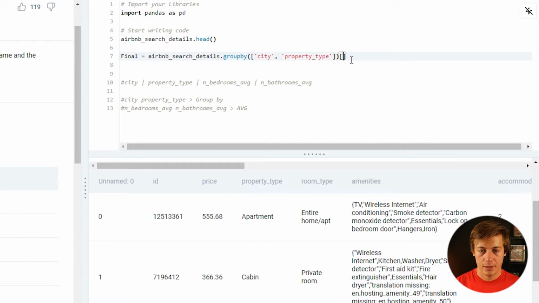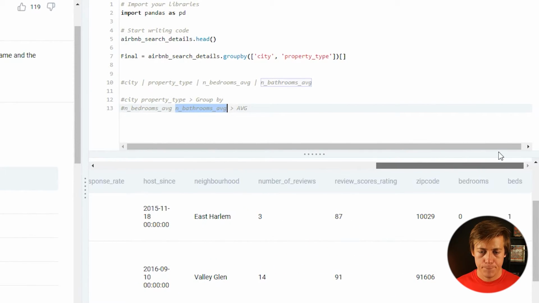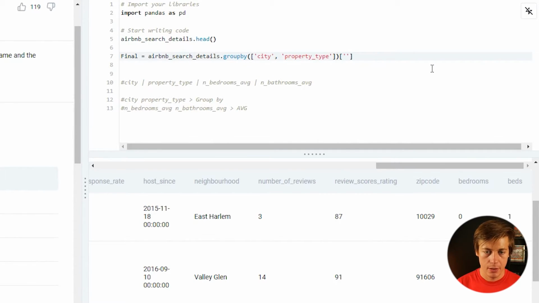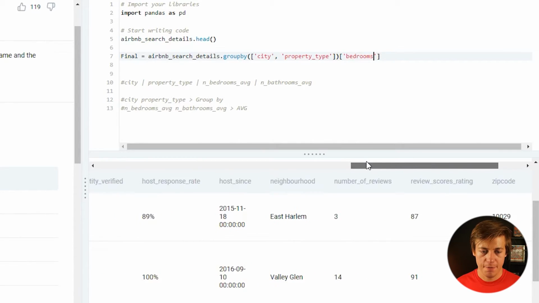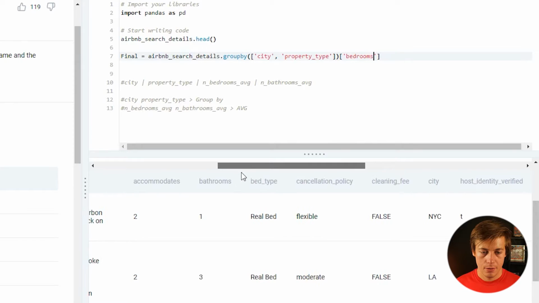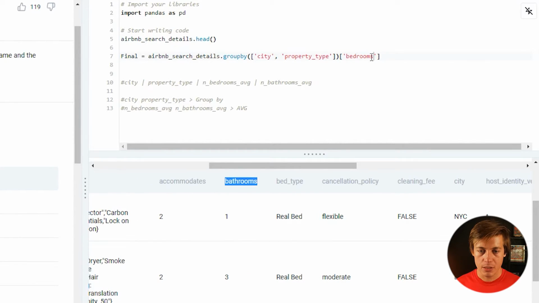Now we need to do an average for bedrooms and also bath. So in here we have bedrooms like that. So we'll put over here bedrooms, and then also where do we have bath? Bathrooms is right here. So put that like this, okay. And then we're going to dot mean. That'll give us our average. And then also just reset index.